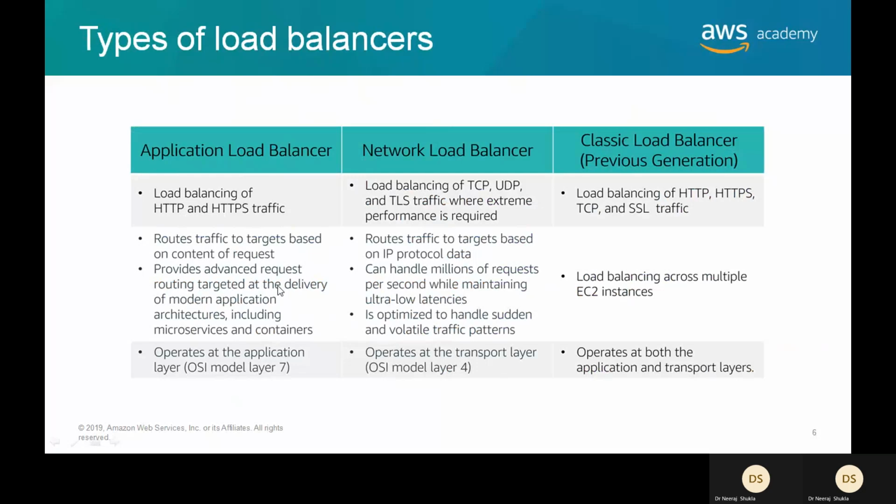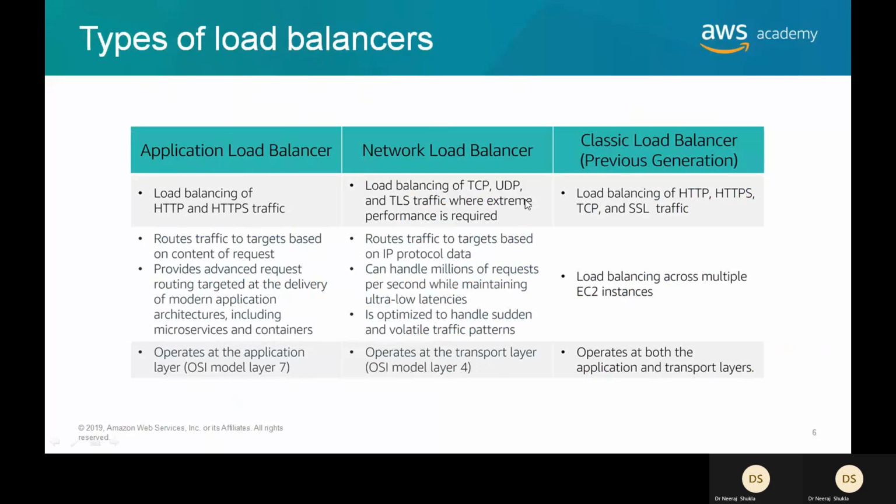They provide advanced request routing targeted at delivery of modern application architectures, including microservices and containers. They operate at the application layer.